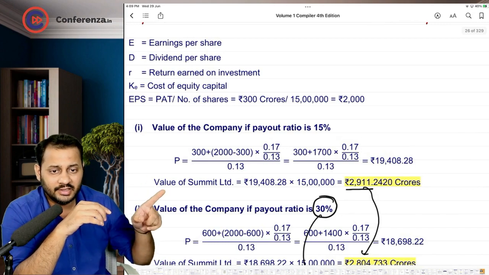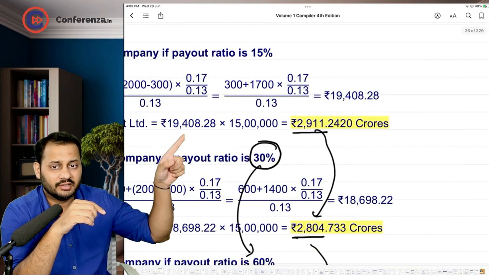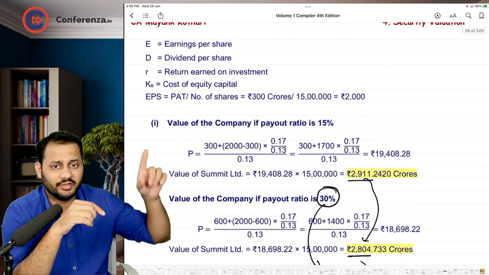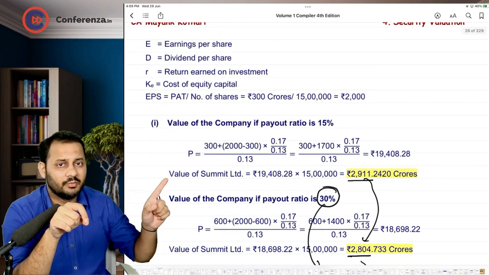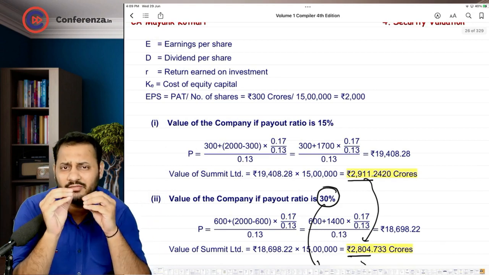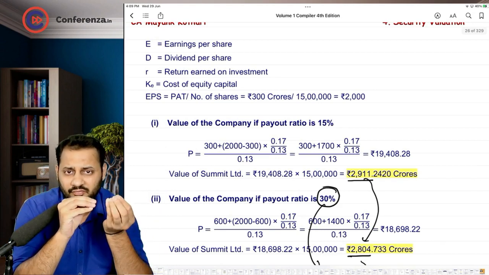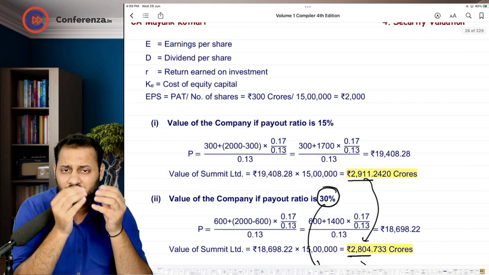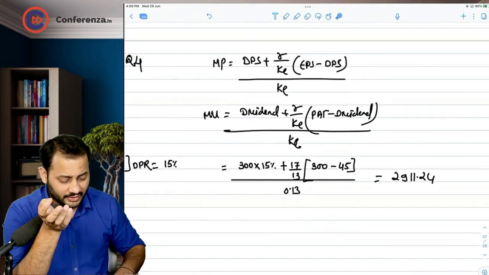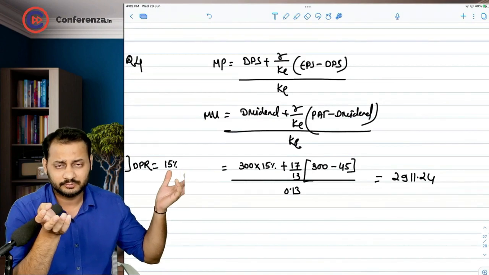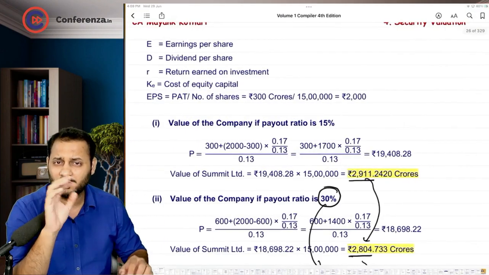And then at the end, they again multiplied the final answer with 15 lakhs. So first you wasted time in dividing by 15 lakhs, then again you multiplied it by 15 lakhs. So to any figure, if you divide it by 15 lakh and then multiply it by 15 lakh, you will get the same answer. Then why to do all these things? Why not directly we can take the figures in crores? It will save a lot of time for you.